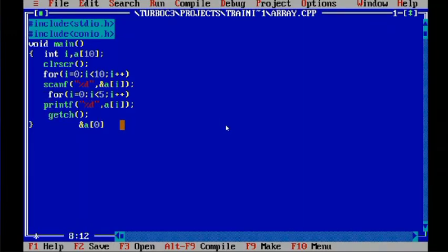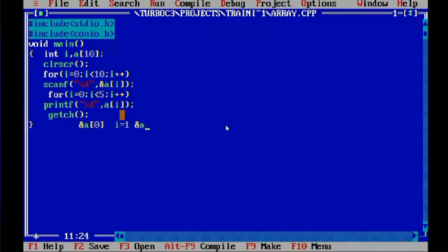Then next, what will the I value be? Just move through the for loop. I value will be equal to 1. Clear? If I is equal to 1, which location will we be reading?